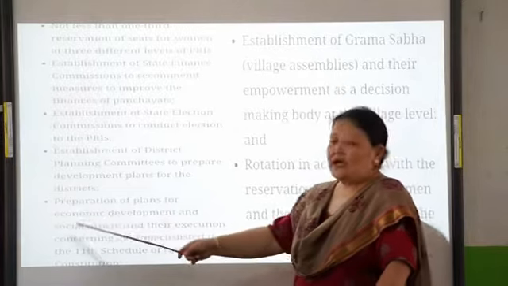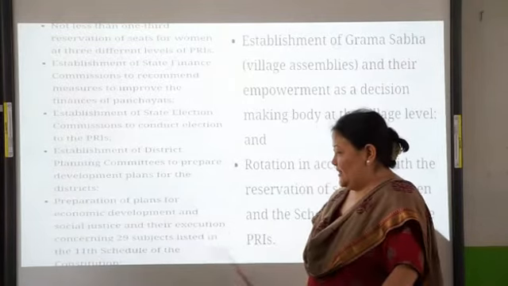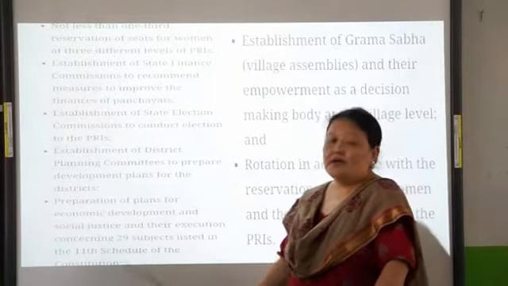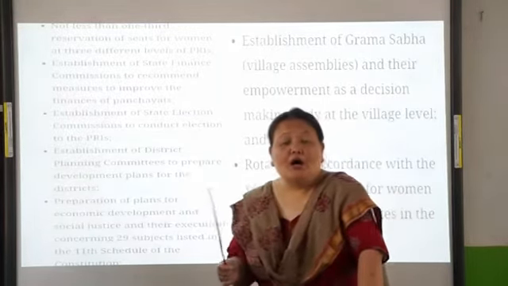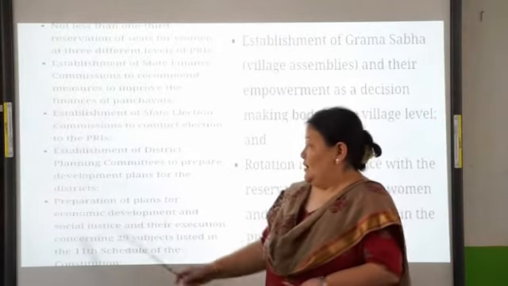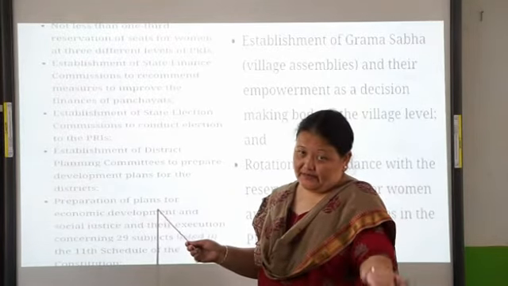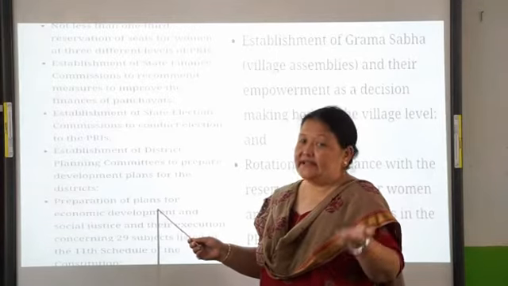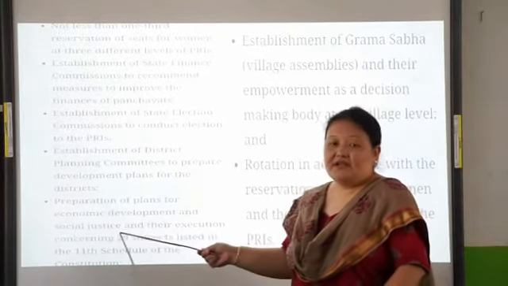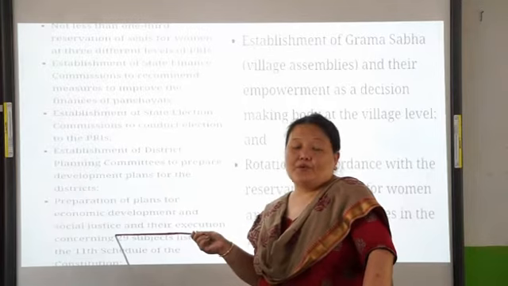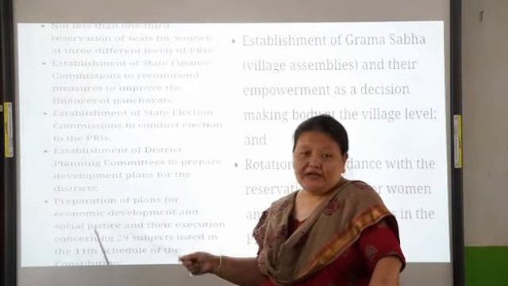Now, preparation of plans for economic development and social justice and their execution concerning 29 subjects listed in the 11th Schedule of the Constitution. So now, if the Panchayati Raj system was to function properly, preparation of plans for economic development had to be done, so that the people, even from the village level, are economically developed, that means they are not dependent on someone else. And social justice, because especially in the villages, isn't it, a lot of differences are brought between the people belonging to different castes, tribes, religions, isn't it? So social justice had to be there.